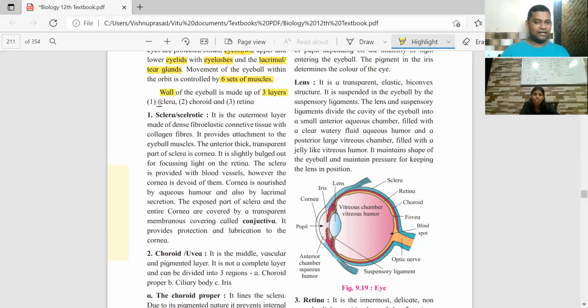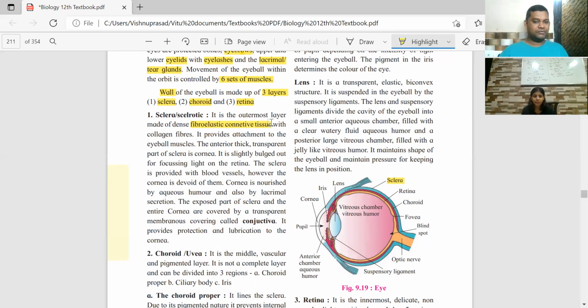Outermost layer को बोलते हैं sclera, also called as the sclerotic layer. The second one is called choroid, and the next one is called retina. I know. Retina. In the same order, you have to remember. Outermost is sclera. ये देखो, diagram में देखो. Sclera. Okay, the one which is shown in blue, the protective covering. It's called as sclera.